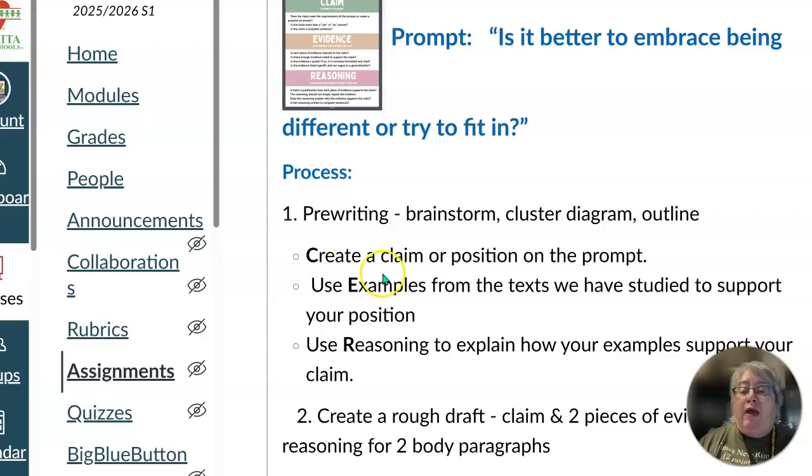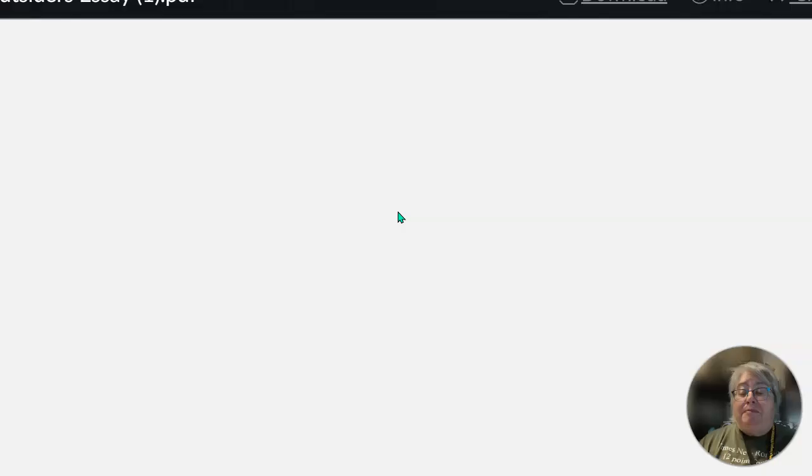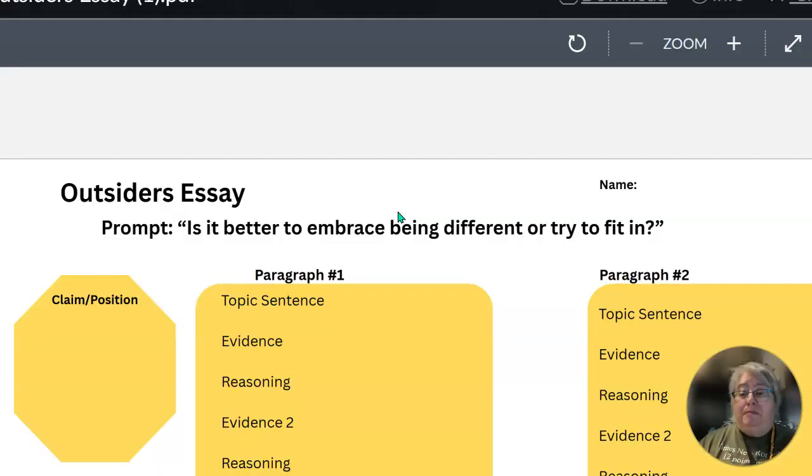So in your pre-writing, you have to create a claim or a position to answer the prompt. Use examples from the text we've studied to support that claim, and then use reasoning to explain how your examples support the claim. And that's going to look like this. So here's where you're going to put your claim. It is better to embrace being different instead of trying to fit in. Or it is better to try to fit into society instead of being different.